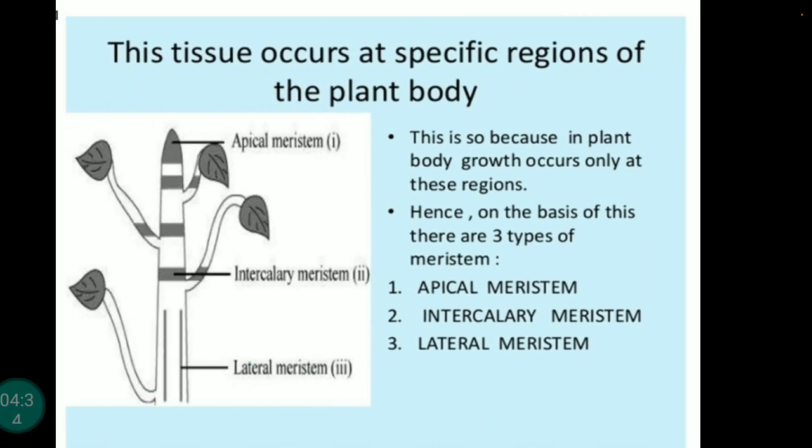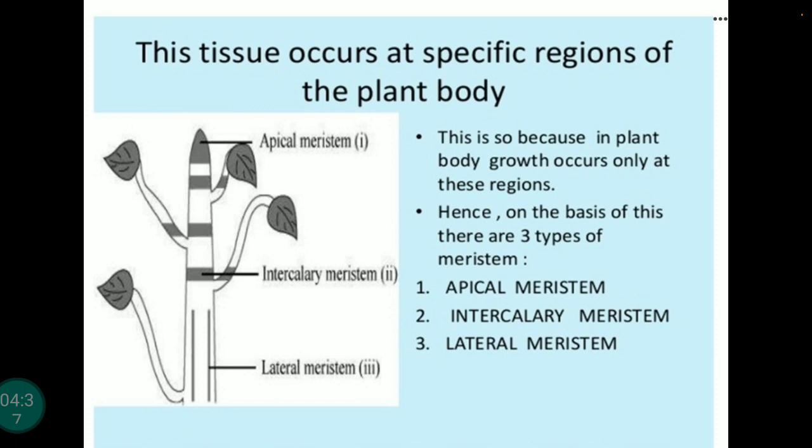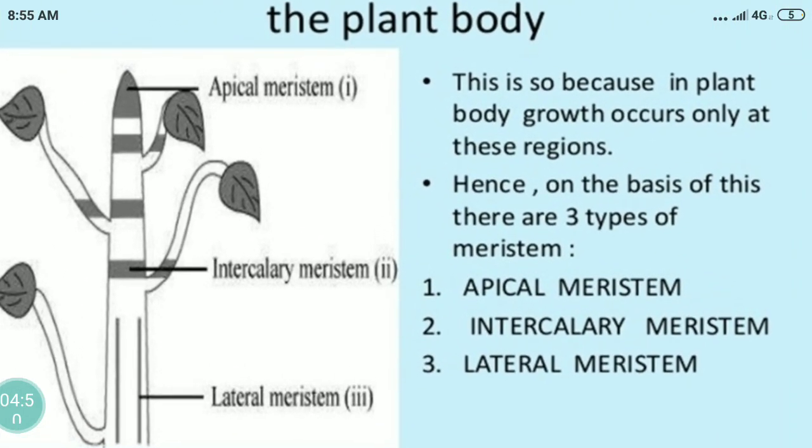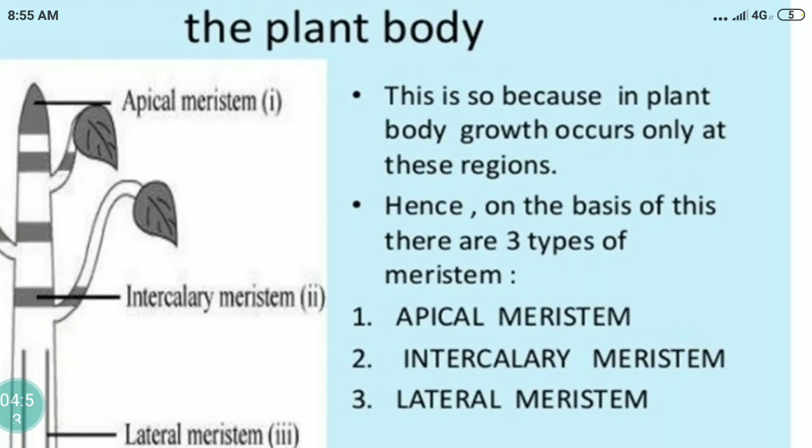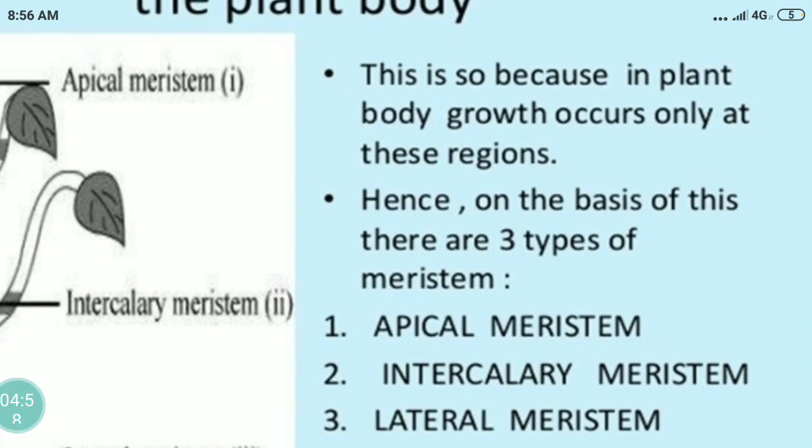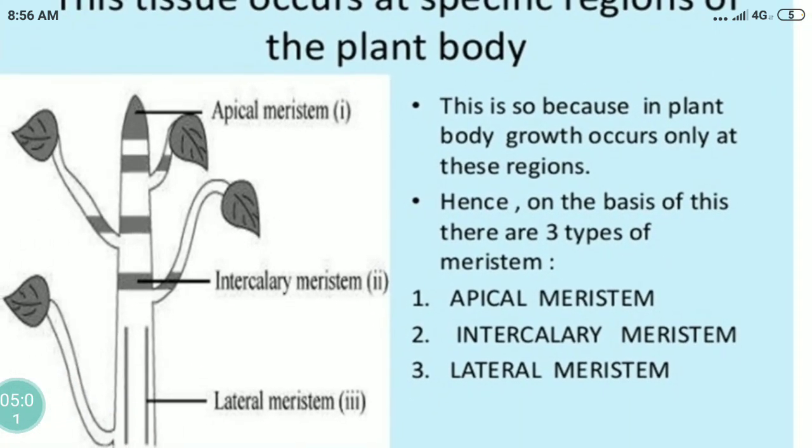On the basis of this, the tissue occurs at specific regions of the plant body. It is classified into three types of meristematic tissue: apical meristematic tissue, intercalary meristematic tissue and lateral meristematic tissue. This is so because in plants, growth occurs only at these regions, because the dividing tissue is located at these points.